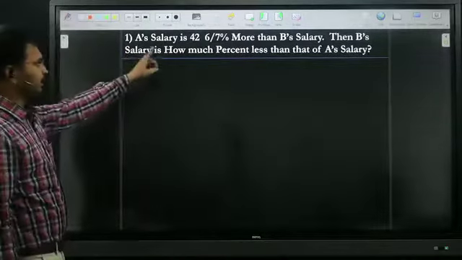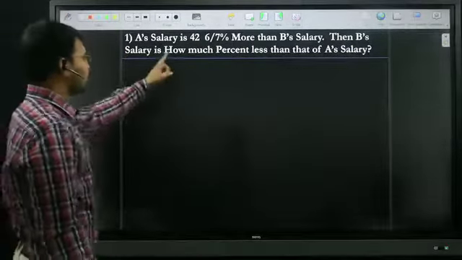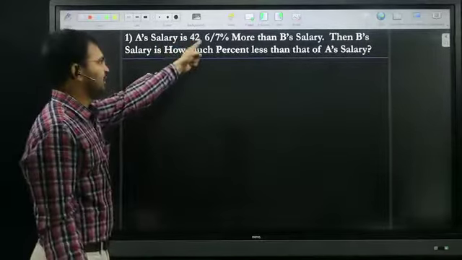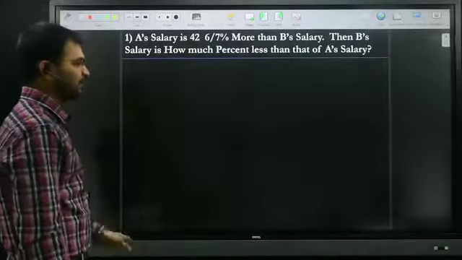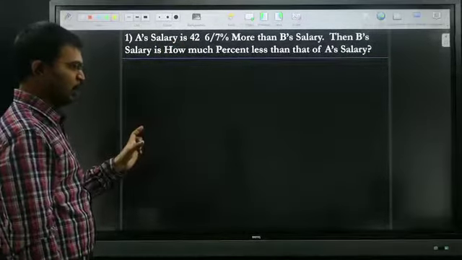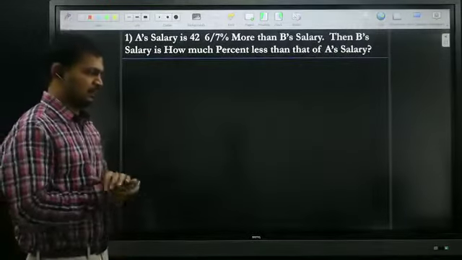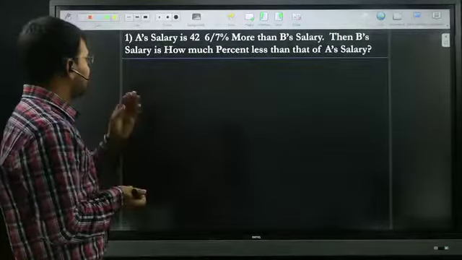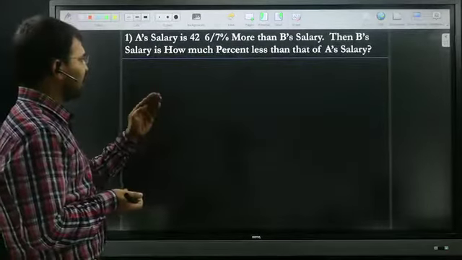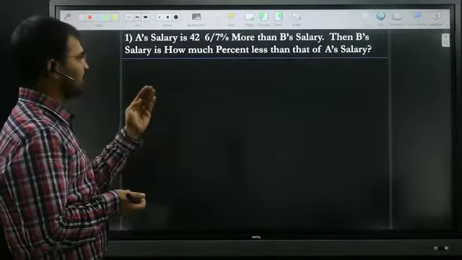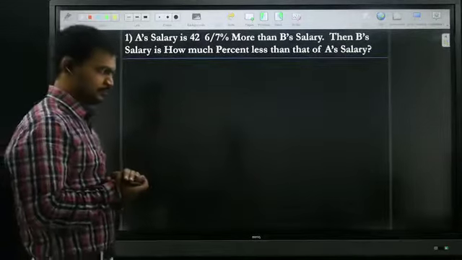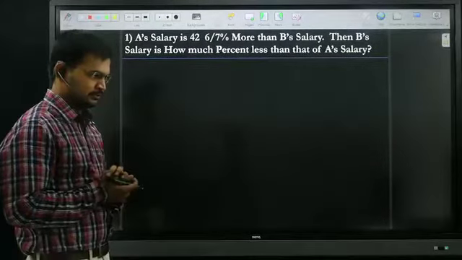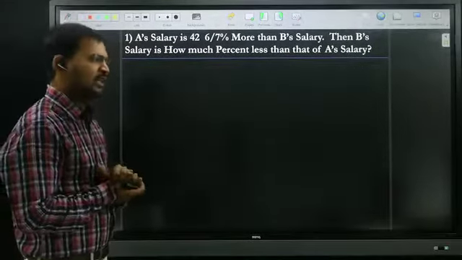A's salary is 42 6 by 7, this is a mixed fraction, percentage more than B's salary. Then B's salary is how much percentage less than that of A's salary? So try to solve it yourself.